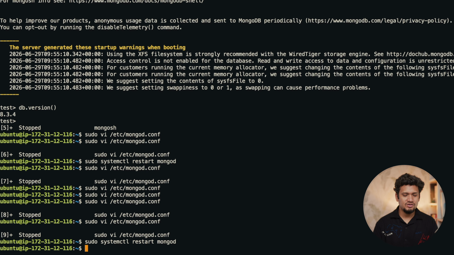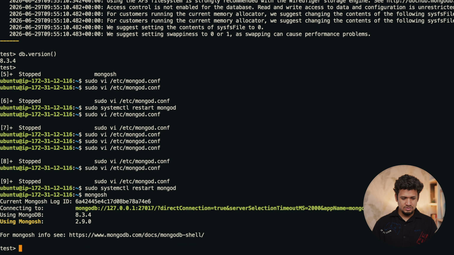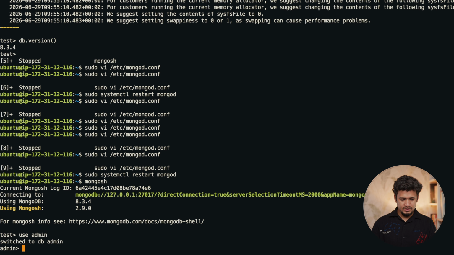Now let's create some users in MongoDB so that we can leverage those to connect to different databases. Let's open the MongoDB shell, mongosh. Now we are inside our MongoDB. Let me use the admin database, use admin. In the admin database, we are going to create a user. So let me copy paste.